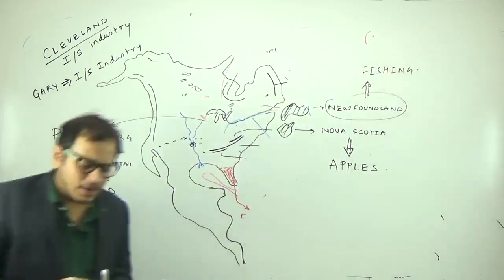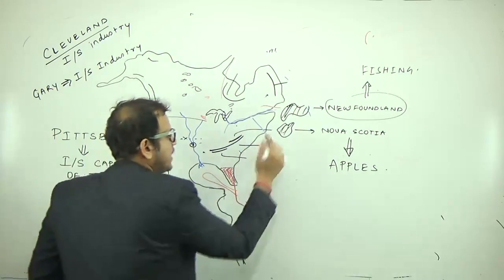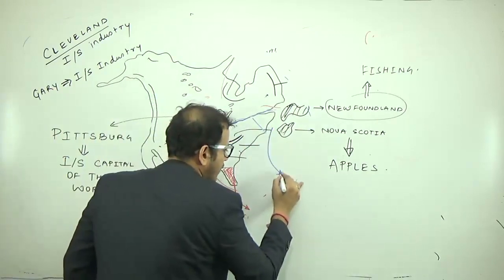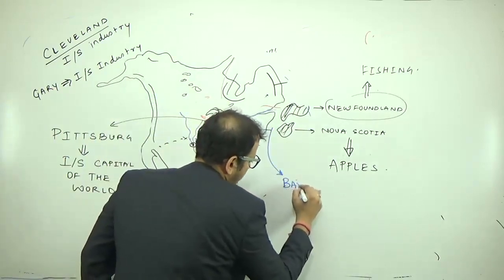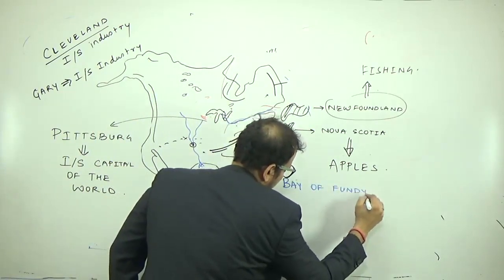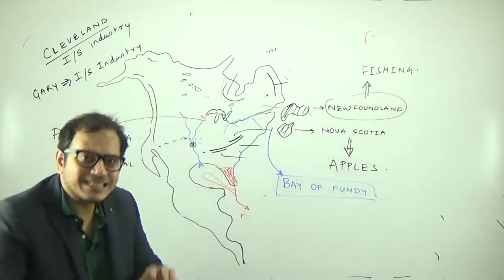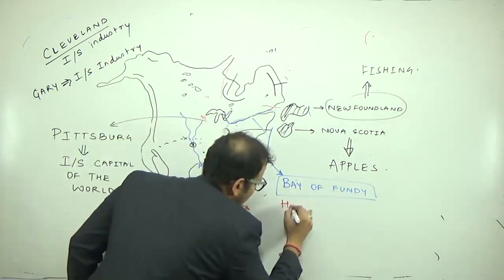And one last part, that is a small area. Can you find here a small area which is known as the Bay of Fundy?